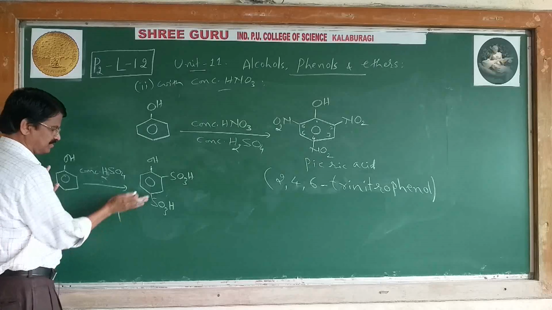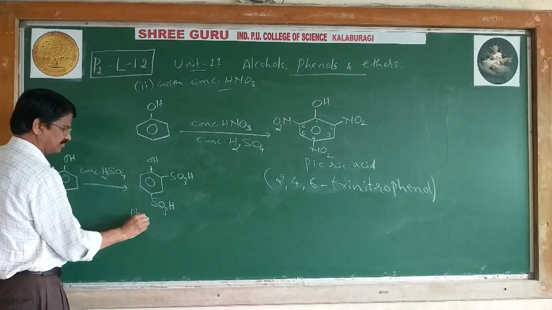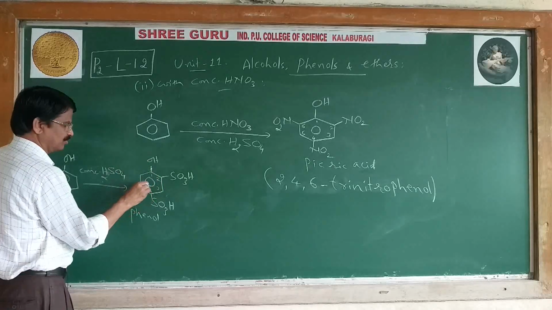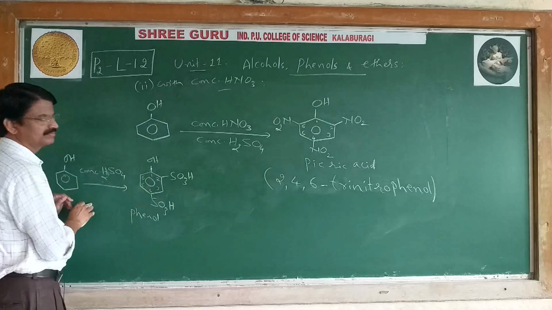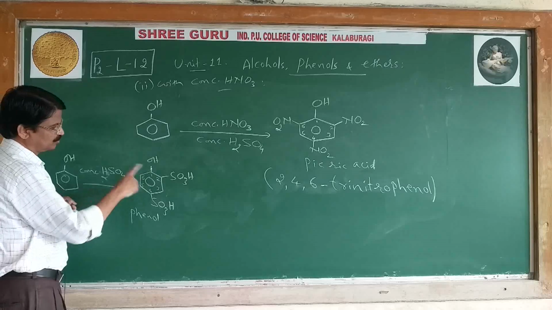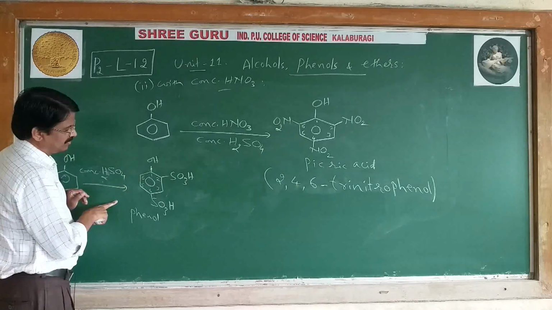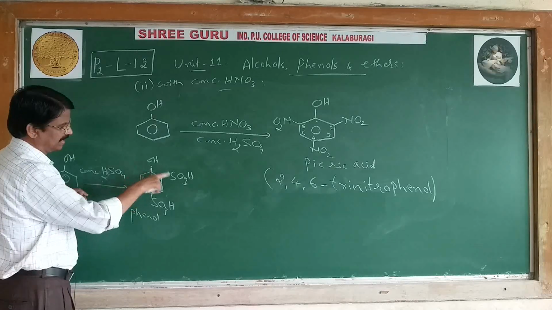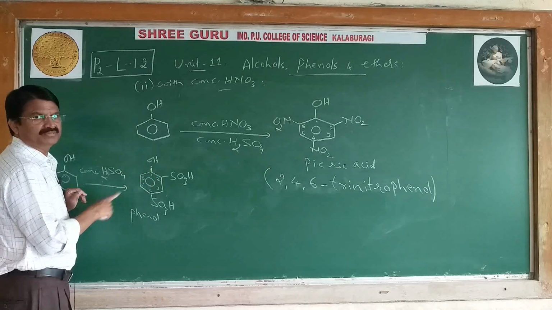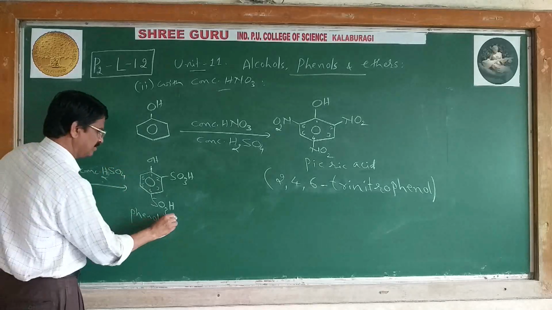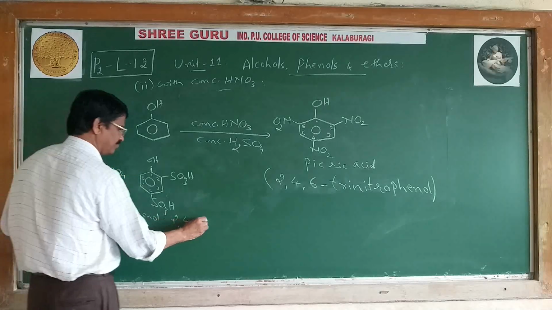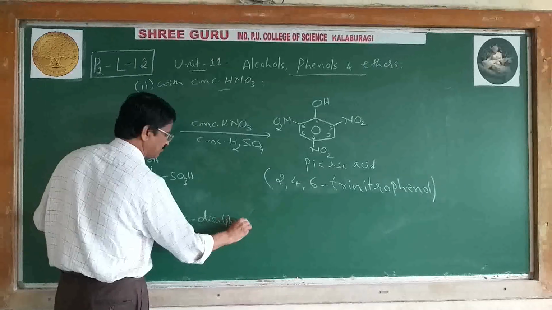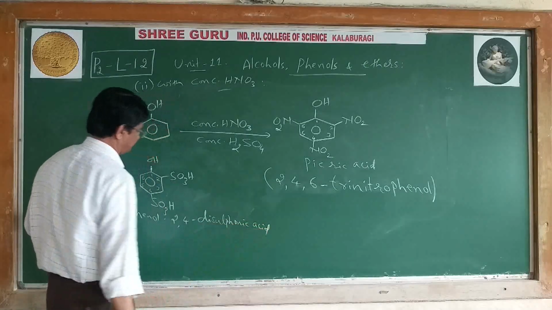The name of this compound: numbering 1, 2, 3, 4, 5, 6, with SO3H groups, it is phenol-2,4-disulfonic acid.